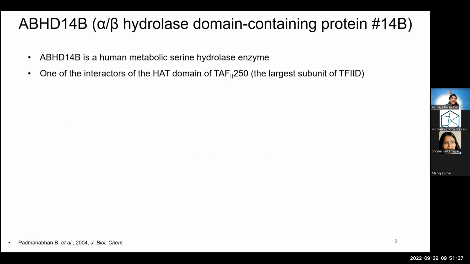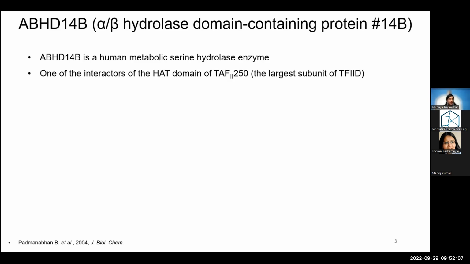And one such enzyme is ABHD14B, which is an abbreviation for alpha beta hydrolase domain containing protein 14B. This is a human metabolic serine hydrolase enzyme. In 2004, it was reported to interact with the HAT domain of a transcription factor called TAF250, which is the largest subunit of the general transcription factor, TFIID. So this was very interesting. Back then, this enzyme was novel and nothing was known about it. Based on its amino acid sequence, it wasn't similar to any of the known eukaryotic transcription factors. So it got quite interesting.